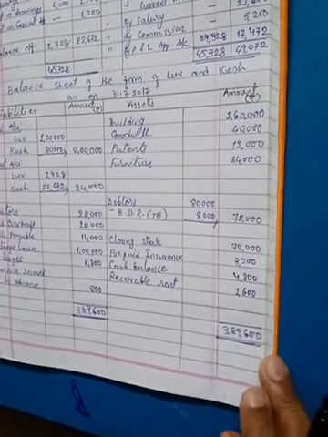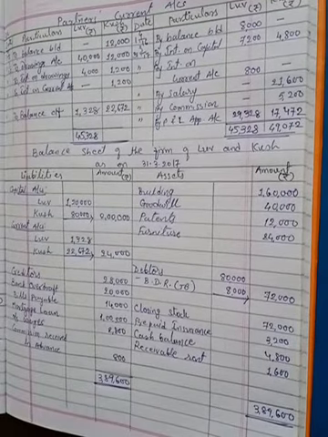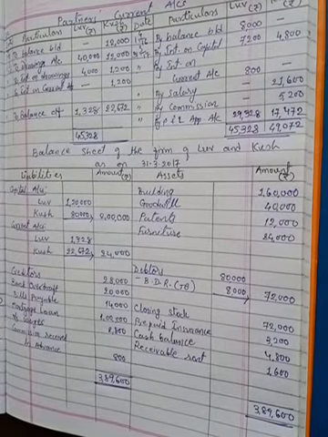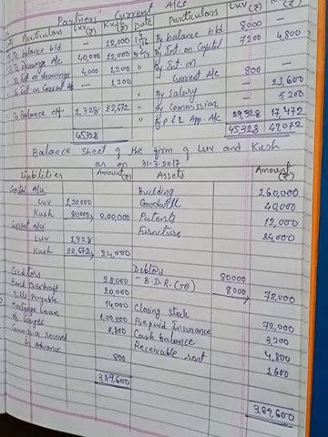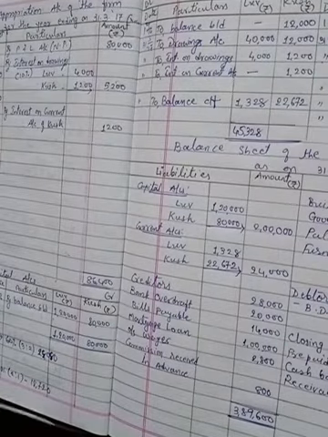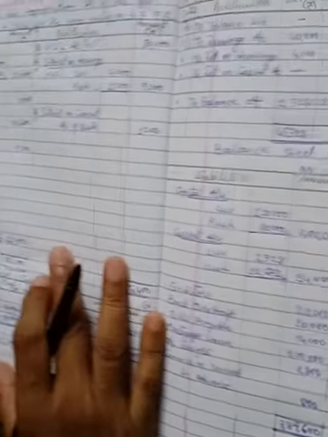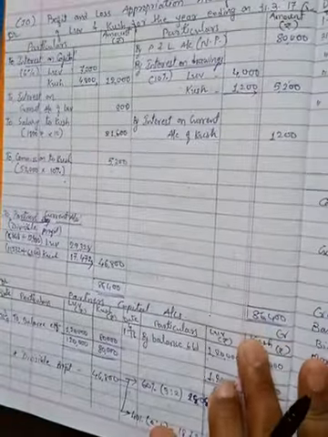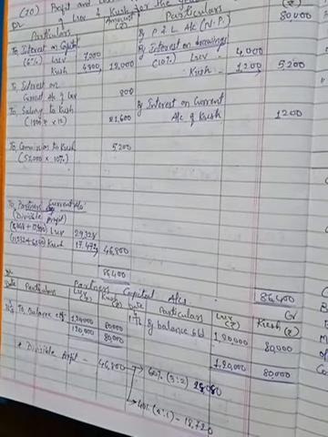That is how the sum can be solved, and this question is important for next year's board exam, that is the 2021 board exam, where you have to prepare only the appropriation account, partners' capital and current accounts, as well as the balance sheet. So this is what your answer should be. Okay, I hope that you have done the sum with me, and if there is anything missing you can see the video again and find out what is available.